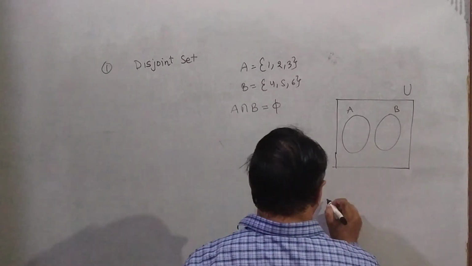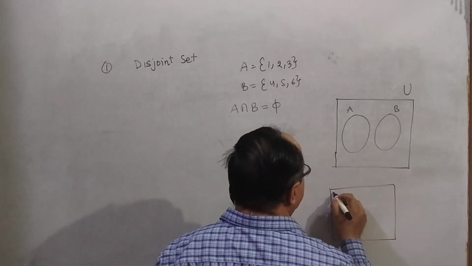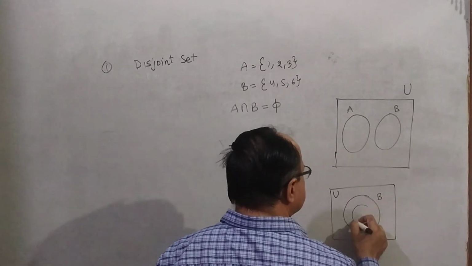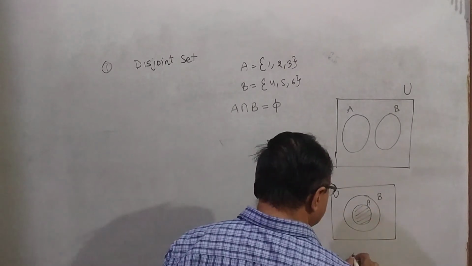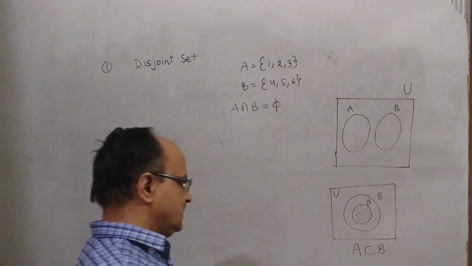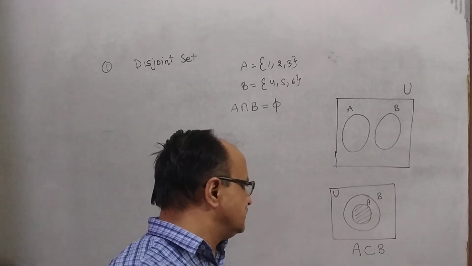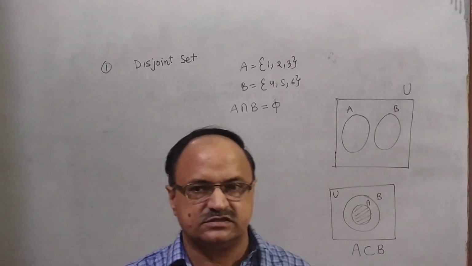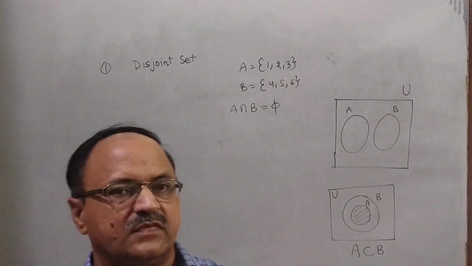And the Venn diagram of subset. This is set B and this is set A. It means A is a subset of B. Clear? These are the properties of union and intersection. Clear? Okay. Thank you.